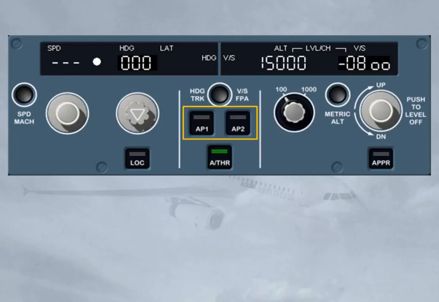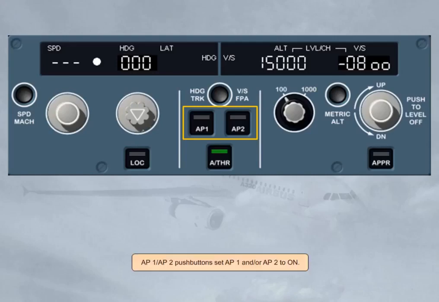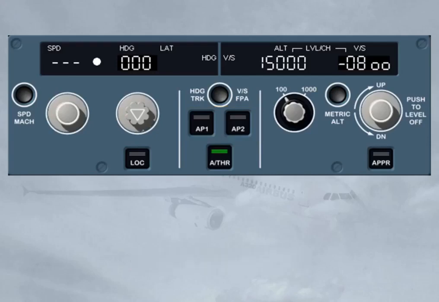Autopilot 1, Autopilot 2 push buttons set Autopilot 1 and or Autopilot 2 to on. Autothrust push button sets Autothrust to on. The push button illuminates green when autothrust is on or when it is armed.